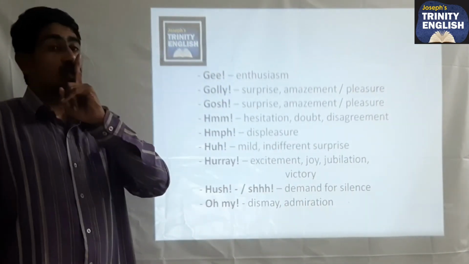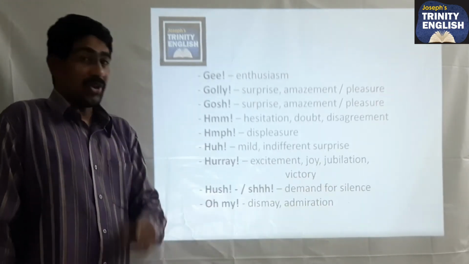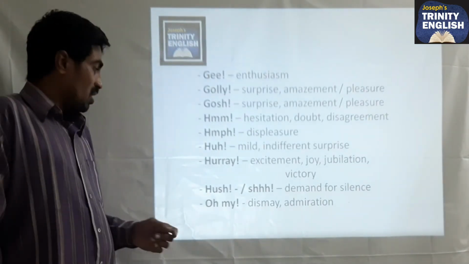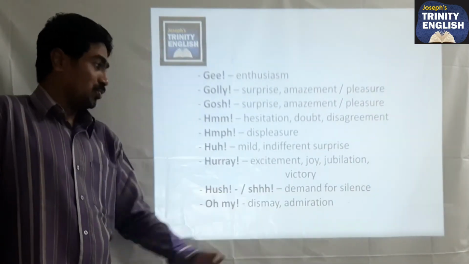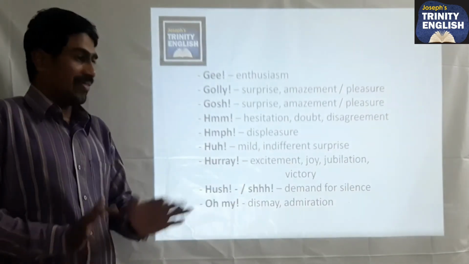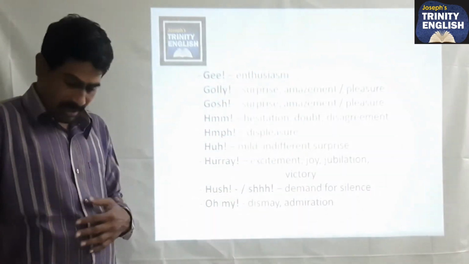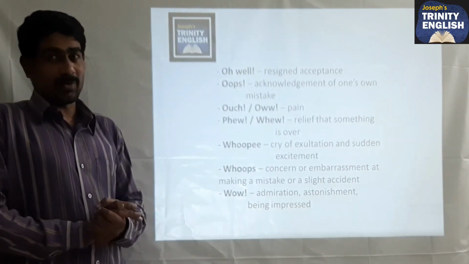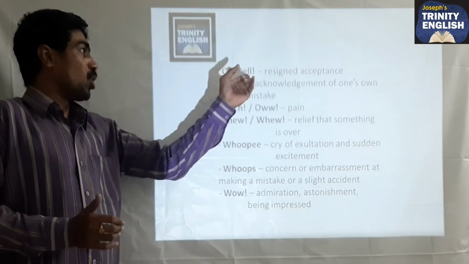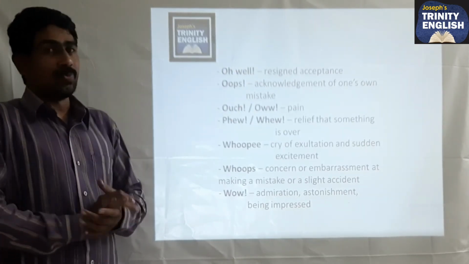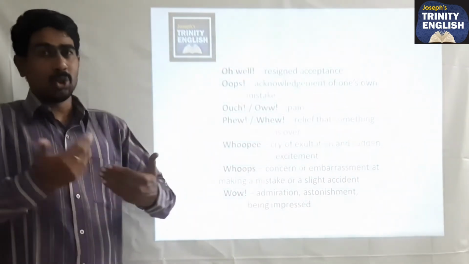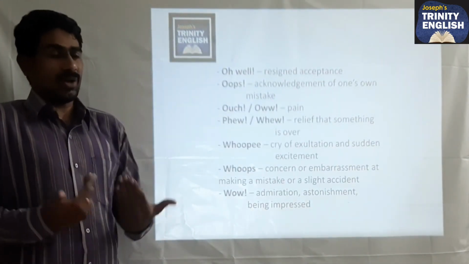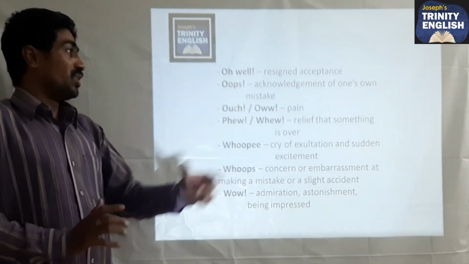And the next sh or psst. This is the word when you demand silence. Most of the times we use in our common usage sh or psst. And then oh my. So when you want to say dismay or admiration, then we use oh my. And next one, oh well. So this is another one, resigned acceptance, when you want to talk about it, then we speak about oh well. And then oops. Oops is another word we use in our common usage, which means to acknowledge one's own mistake. When you make a mistake or when you do some wrongdoing, then we use the word oops.